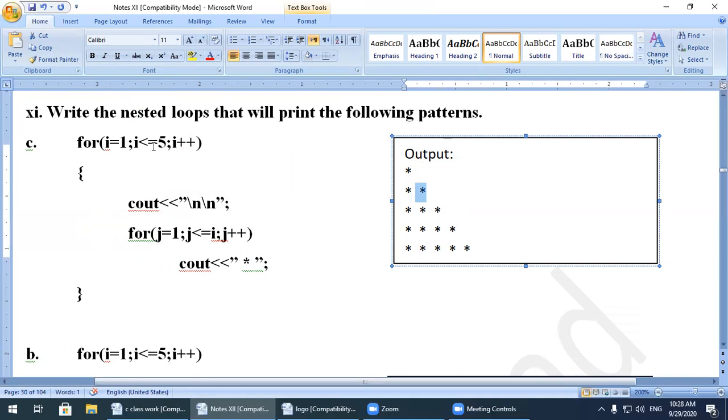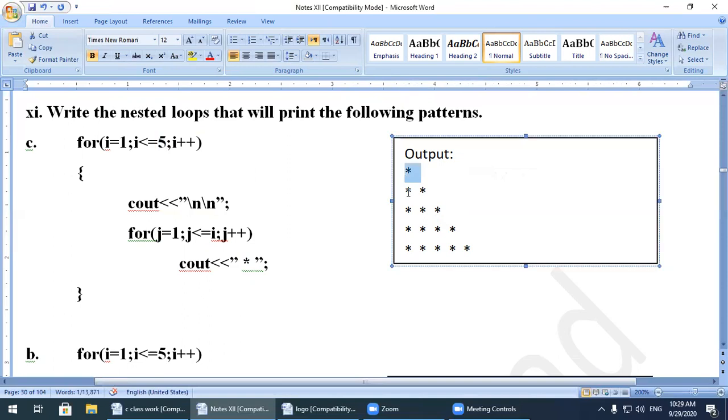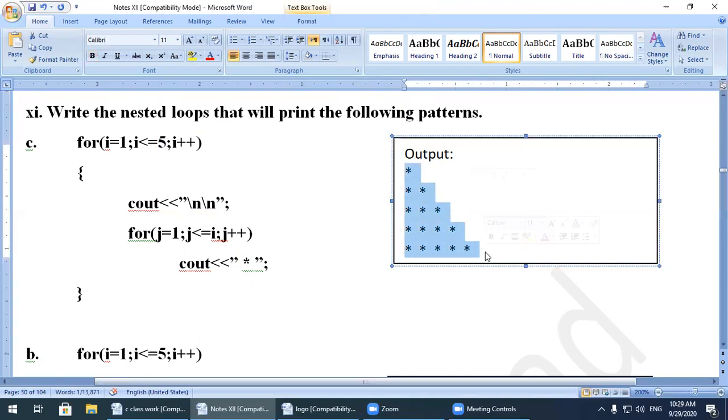When the value of I increases to 3, the j loop will execute 3 times: first time, second time, then third time. So watch here, 1, 2, 3, 4, 5. The value of I depends on these 5 times. So it will display the stars like this and give you that pattern at your output.